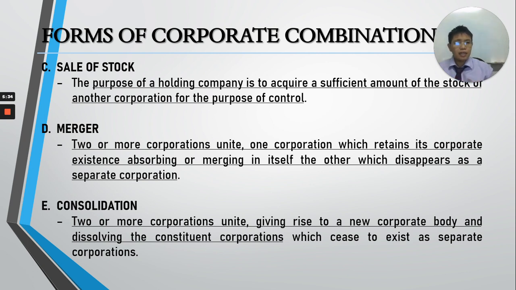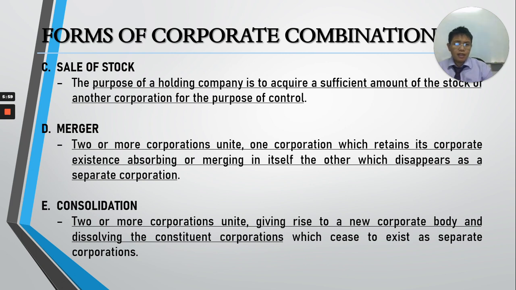They are both dissolved. So, here, A and B will unite to form C corporation and they will transfer all their assets to C corporation. So, A and B are dissolved. Then, all of their property and rights will transfer, and liabilities also will be assumed by C corporation.